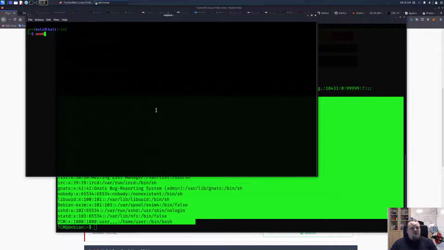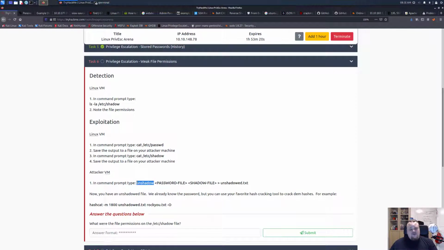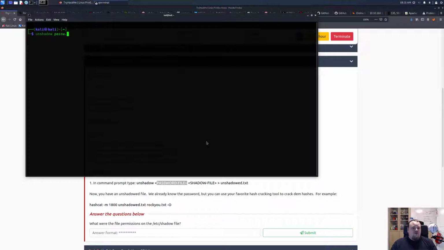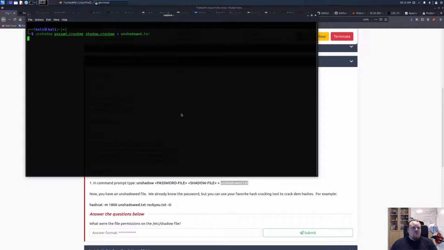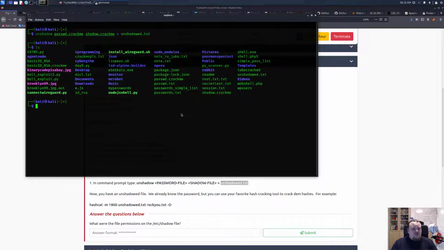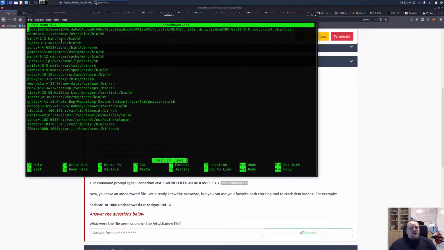So I'm going to use a tool called unshadow, and the way it's going to work is that you give it a few arguments. The one is called the password file. So let's give it the password crack me file. I'm going to give it the shadow file, and we're going to pipe that out into unshadowed.txt. Let's assume this is the name I want to use. I'm going to press enter. Now that we have that, we can go into unshadowed, and everything is now unshadowed.